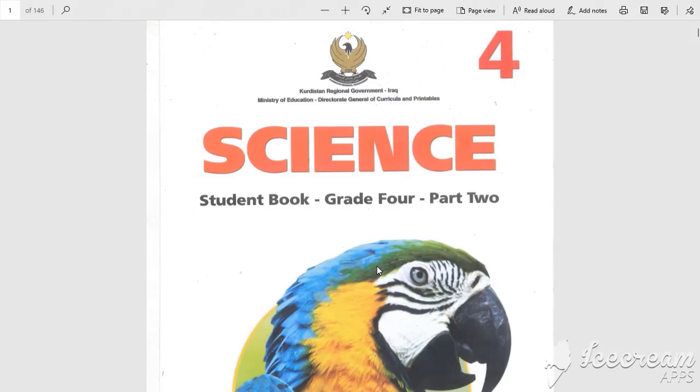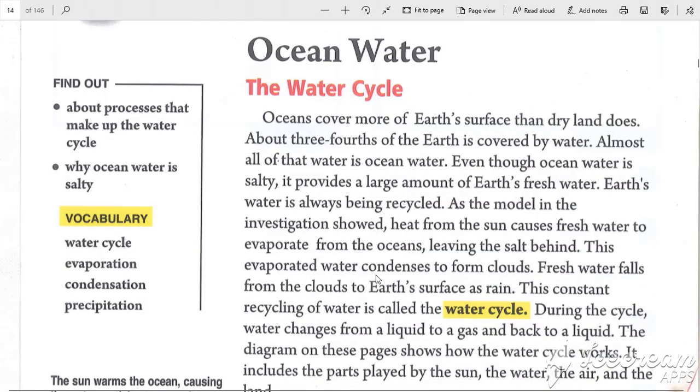Please open your science book. Open page 146. The water cycle. Let me remind you what is the water cycle. What are the processes that make up the water cycle? What is evaporation? What is condensation? And what is precipitation? Okay, let's start with the water cycle.